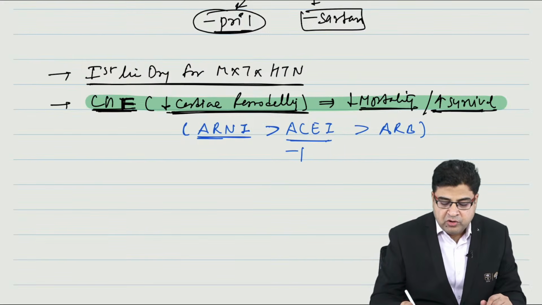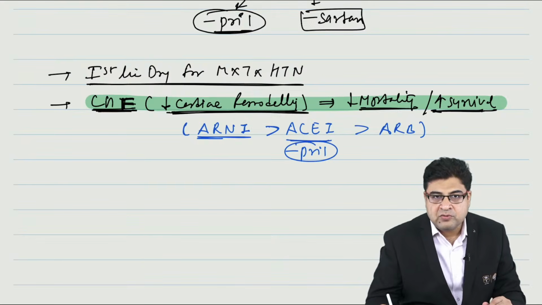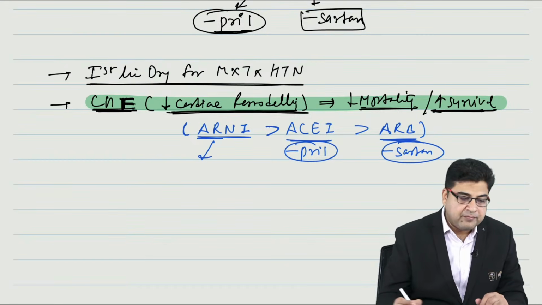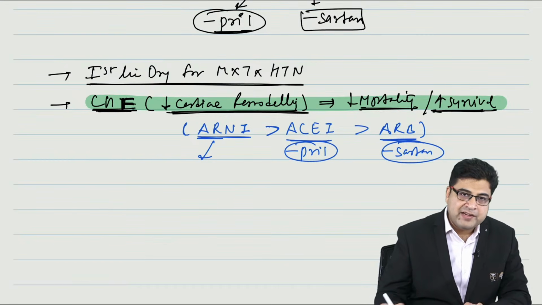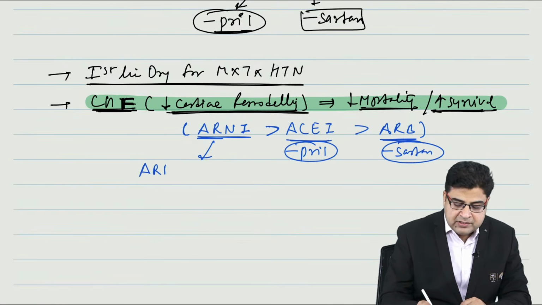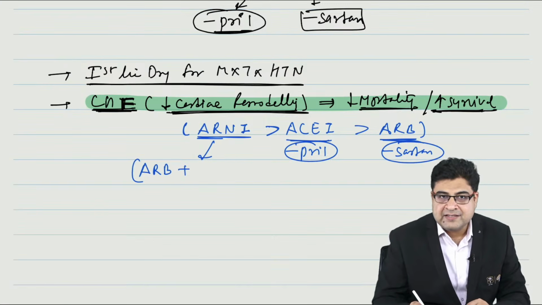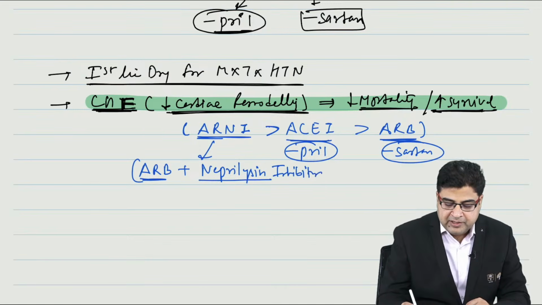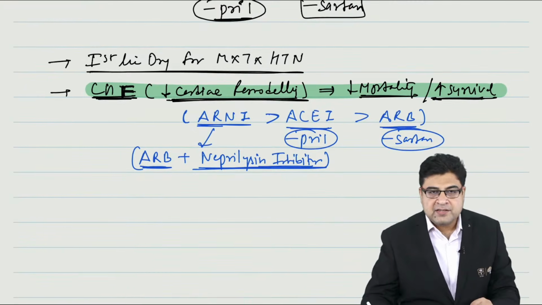Now ACE inhibitors you already know. Any medicine given in the MCQ that ends with pril is an ACE inhibitor. Any medicine which ends with the word sartan is an ARB. Now what is this Arni? Guys, please remember, this Arni is a new medicine which can be asked in your exam. This medicine is a combination of angiotensin receptor blocker with a neprilysin enzyme inhibitor.